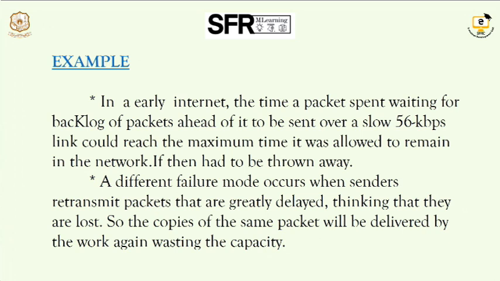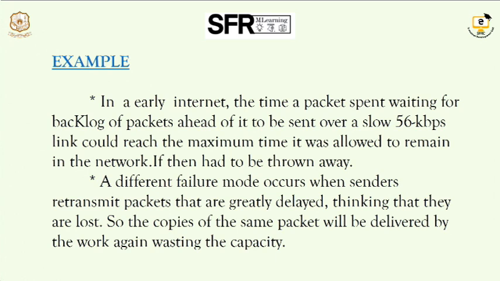For example, in the early internet, the bandwidth was very low. So obviously the processing time or sending time was very slow. For example, consider a bandwidth of about a 56 kbps link. When the bandwidth is slow, normally we set a packet delay time for every packet.